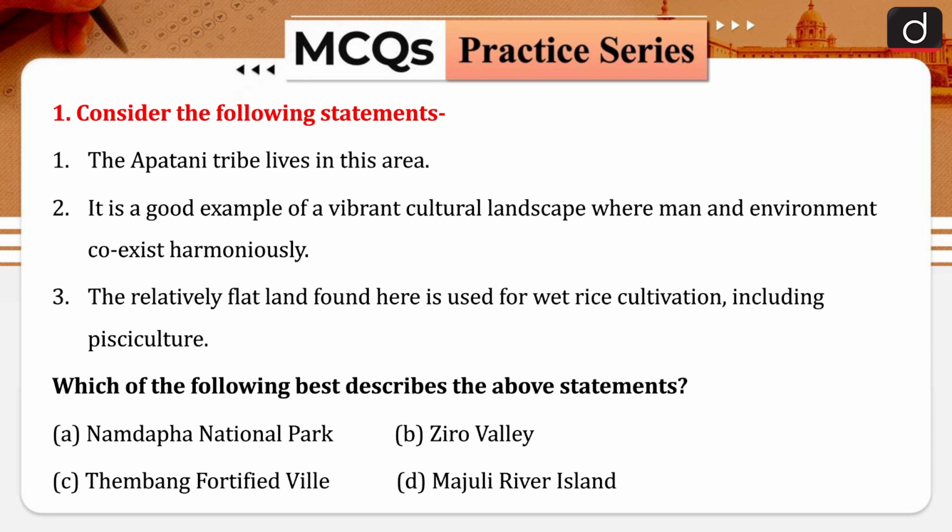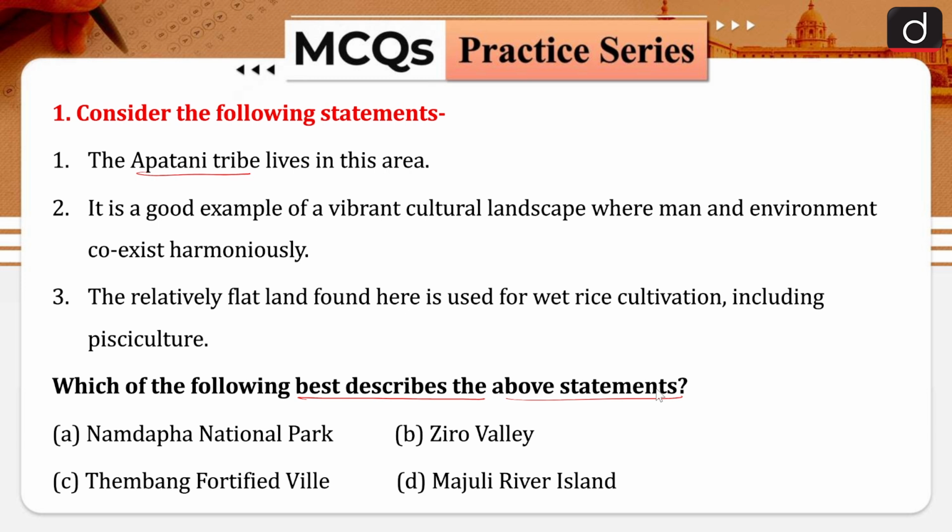Consider the following statements. The Apatani tribe lives in this area. It is a good example of a vibrant cultural landscape where man and environment coexist harmoniously. Statement 3 says the relatively flat land found here is used for wet rice cultivation, including pisciculture. Okay, so there are 3 statements given about this particular tribe and their practices, and they are asking which area they belong to. Which of the following best describes the above statements? Option A is Namdapha National Park, B Zero Valley, C Thembang Fortified Village, then D Majuli River Island.